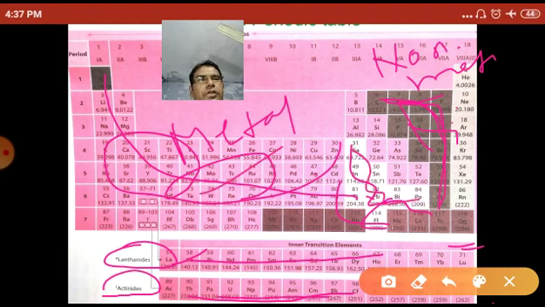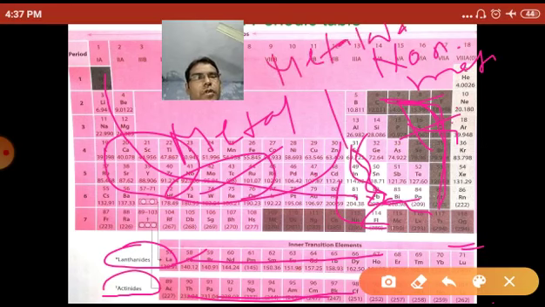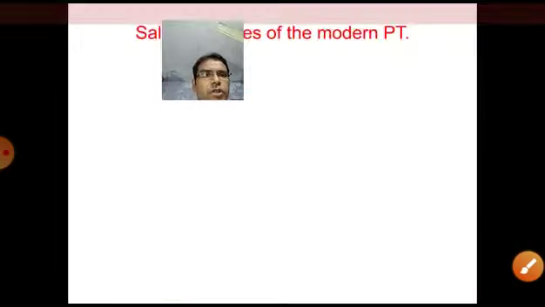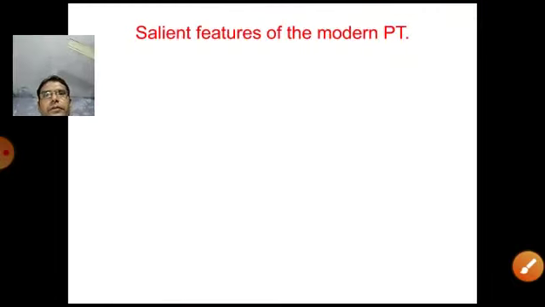These are the metalloids. So this is all about the modern periodic table.